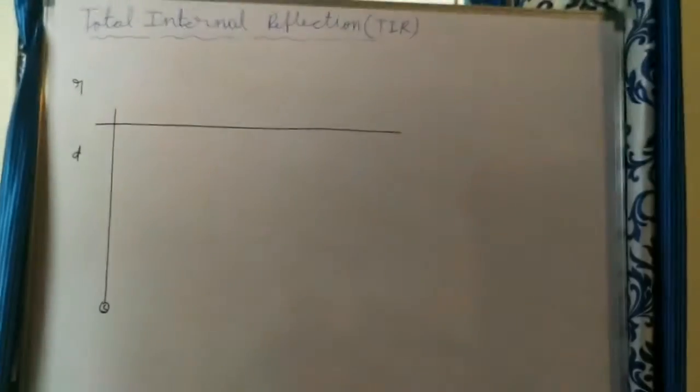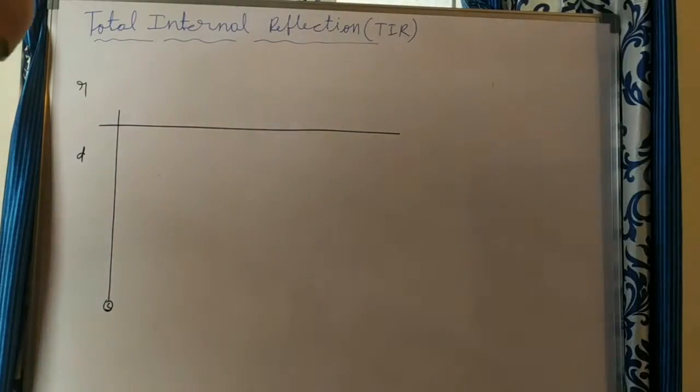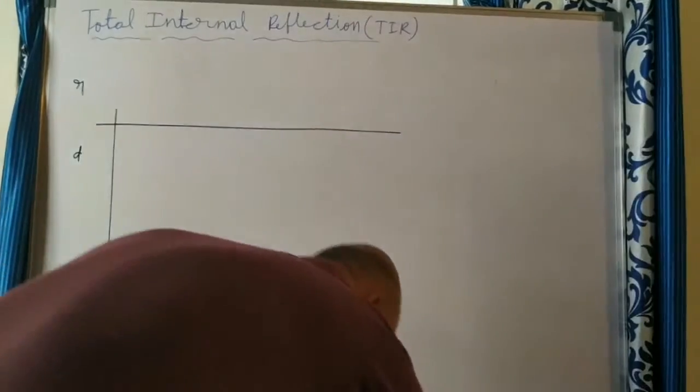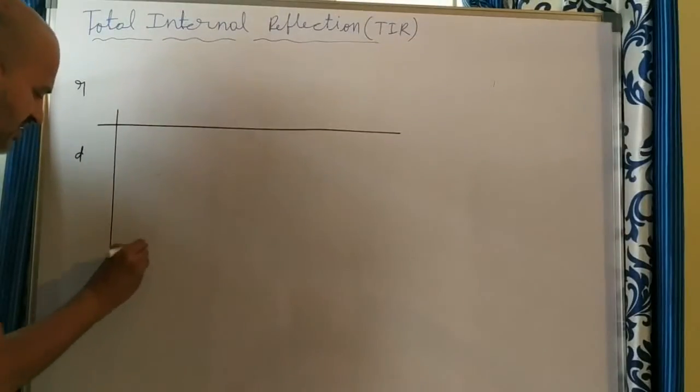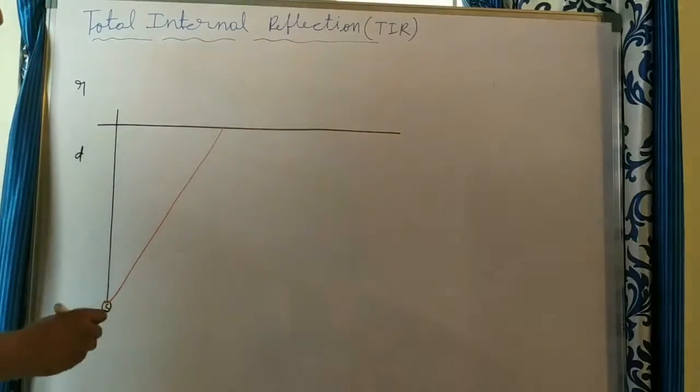This is the denser medium and this is the rarer medium. What happens when a light ray coming from this bulb is incident on the surface somewhere here? You know it bends away from the normal, because a light ray entering from denser to rarer must move away from the normal.